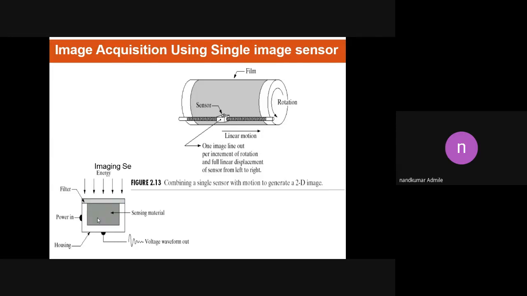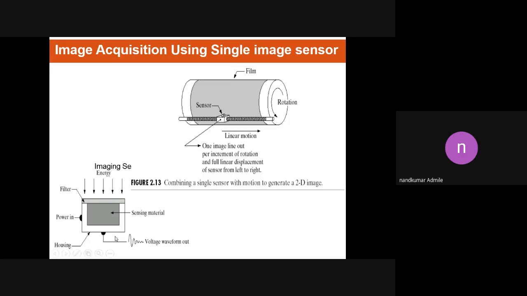In this case, we provide the energy or incident light to the sensing material, and it provides an output. The input of the sensing material is an analog signal, and the output is also in analog format. But to represent the image, we require digital format. So by considering this arrangement, we get an image in analog format. Everyone clear?